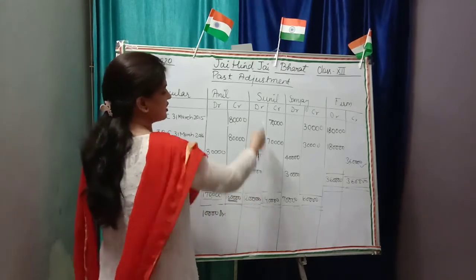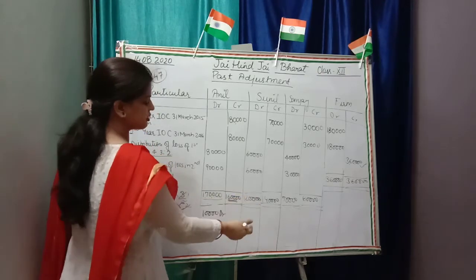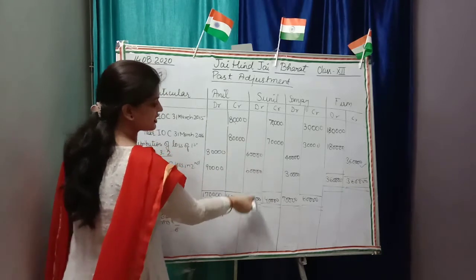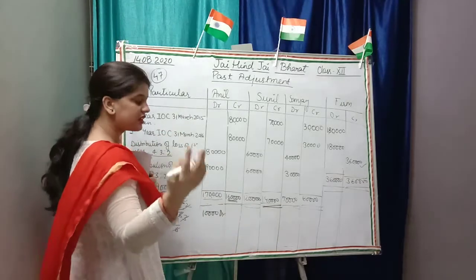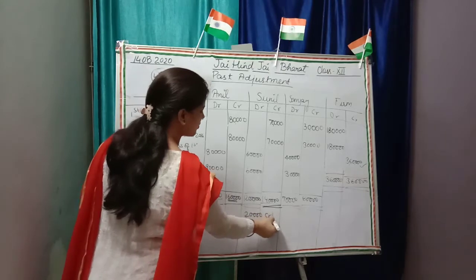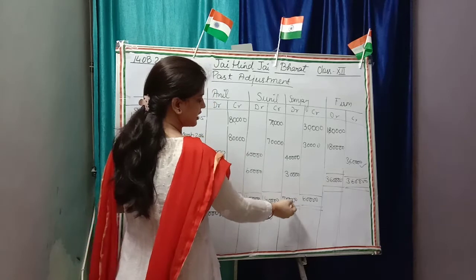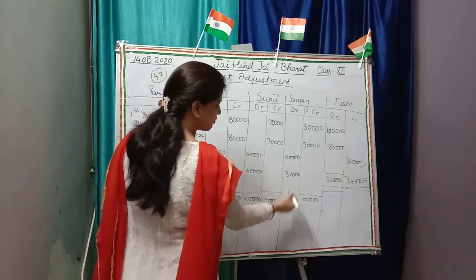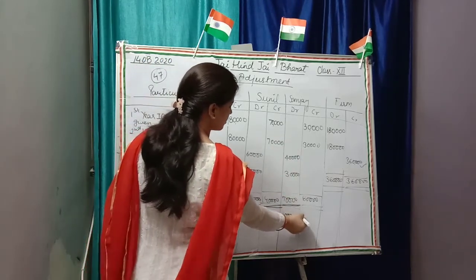Now in Sunil's case, 1,40,000 is the credit side and 1,20,000 is the debit side, so the credit balance is excess by 20,000. And for Sanjay, there is a difference of 10,000 on the debit side, so 10,000 debit.